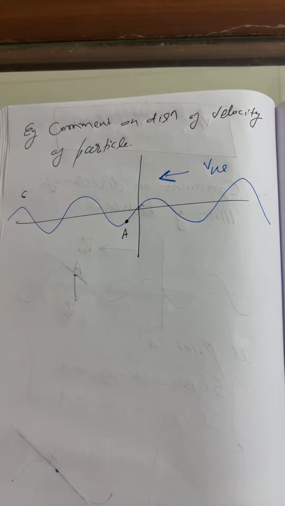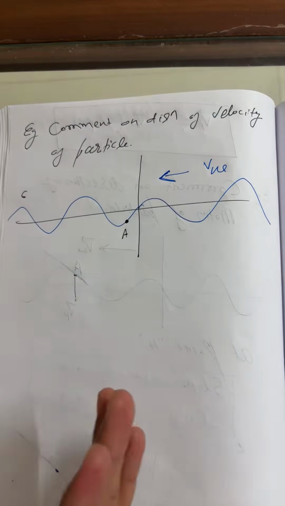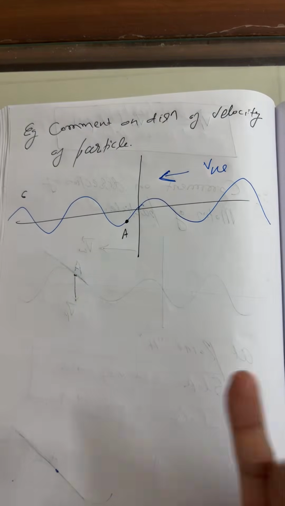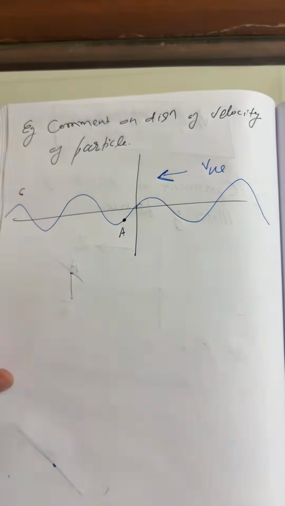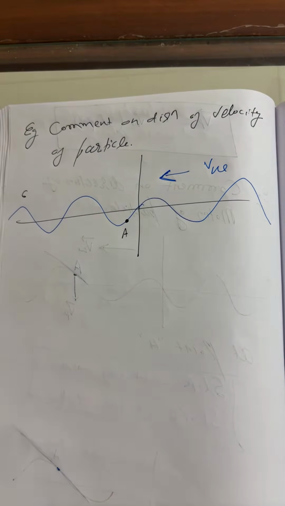Direction of the particle. I mean to say, direction of the particle: you have to answer me as upward, downward, leftward, or rightward. You have to answer in this fashion. How is the velocity negative?